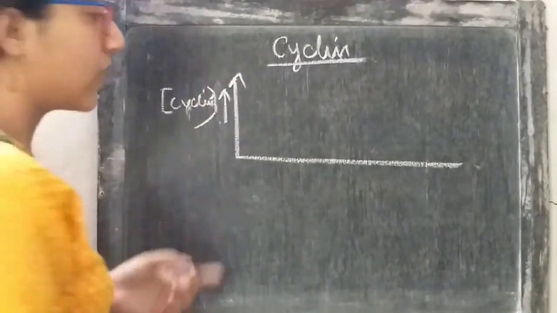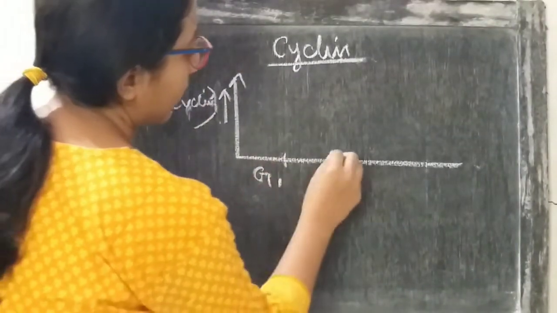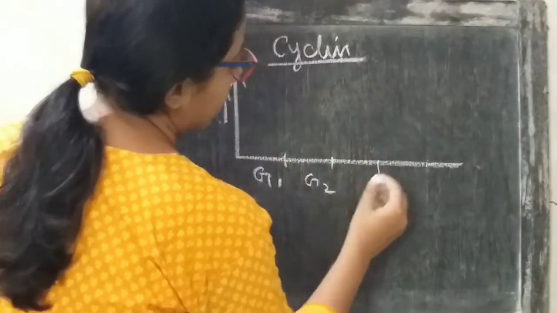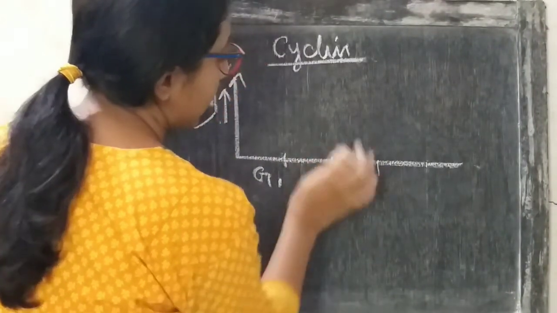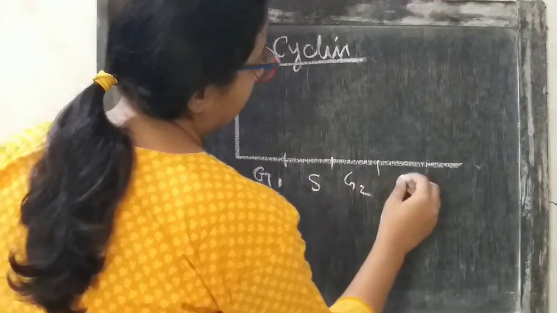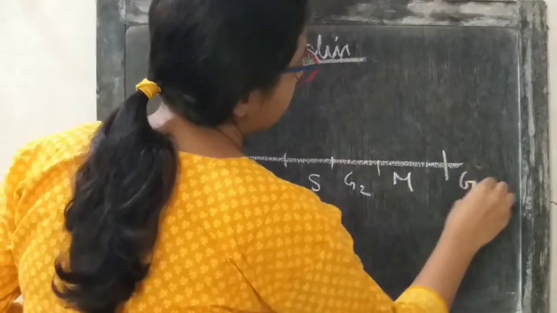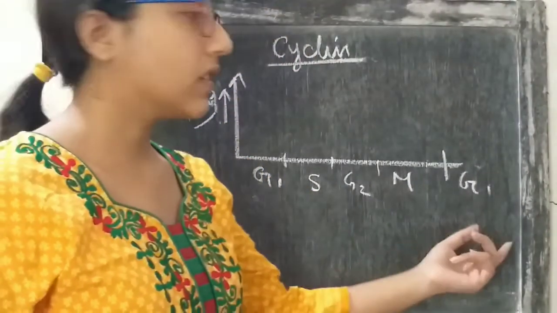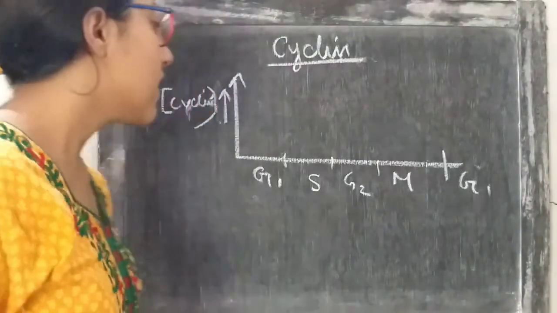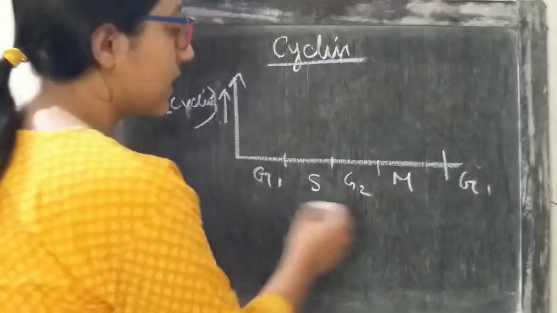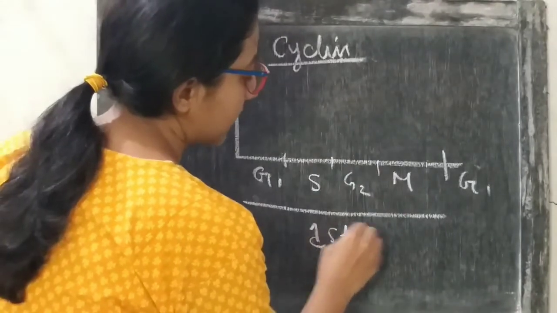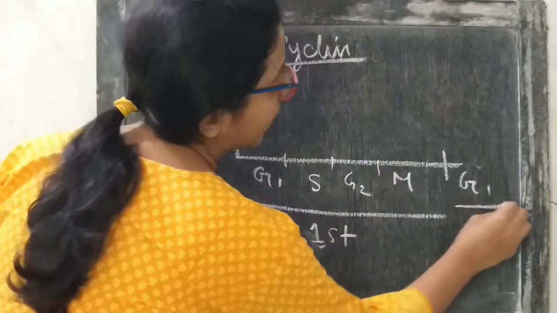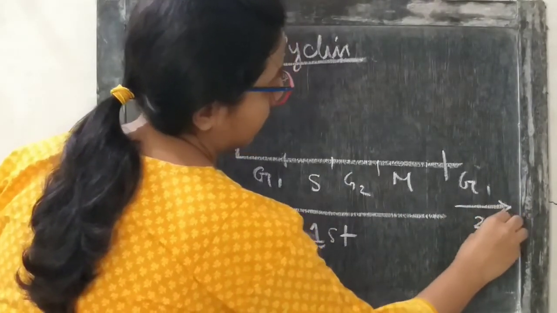This is G1, this is S, this is G2, this is M, and this is G1 of the next cycle. This is the first round of the cell cycle, and from here the second round begins.